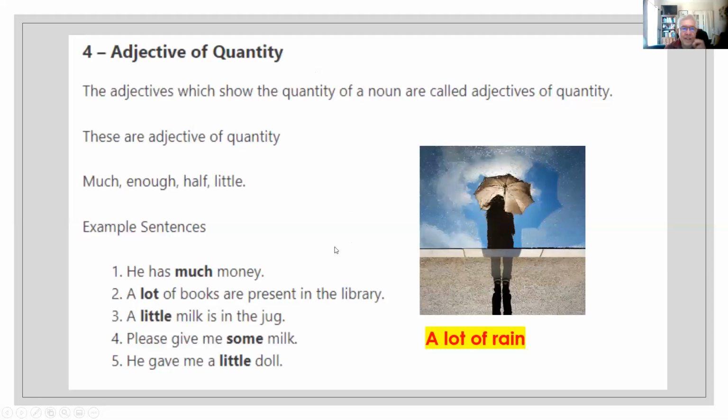Adjective of quantity. They show the quantity of a noun. For example, we say much money, or you say a lot of books, or you can say a little milk, or give me some milk, or a little doll. Give me a little doll. In this picture, you can see a lot of rain is falling from the sky.